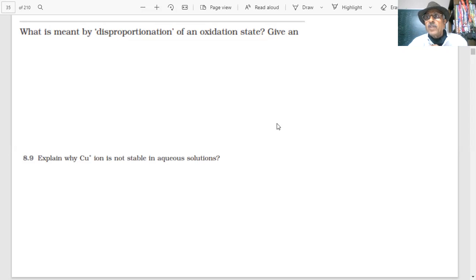And we have told you they are very good catalysts, students, because they provide a surface on which the molecules can get adsorbed, and then the activation energy for the reaction is reduced and reactions take place and catalysts are regenerated back. So we have discussed so many types of properties, variable oxidation states. We have discussed, students, the formation of interstitial compounds by the transition elements.